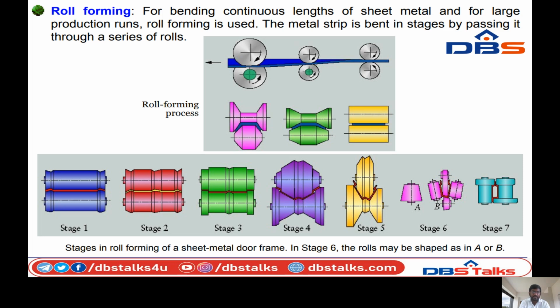So you can see the figure. In this top diagram, we can see the roll arrangement. We can arrange the rolls in series, in different rolls: large, medium, and small rolls. So this is the roll forming process.